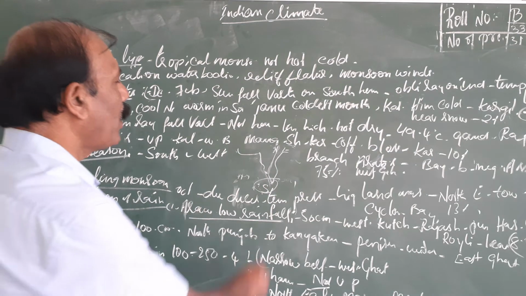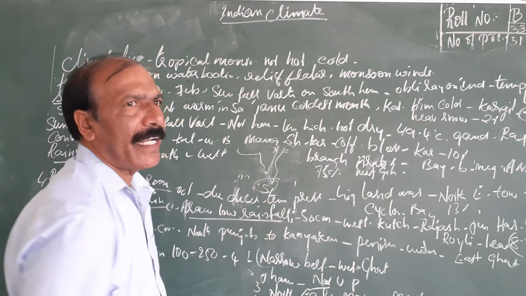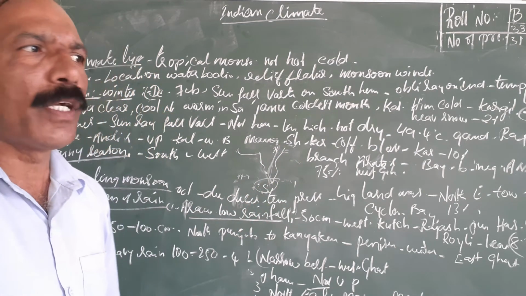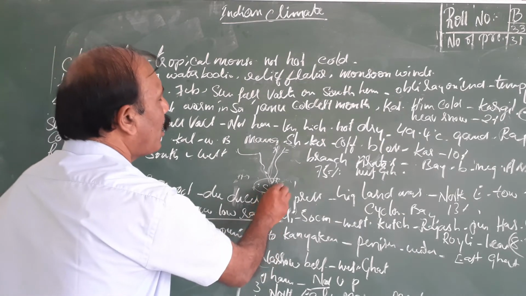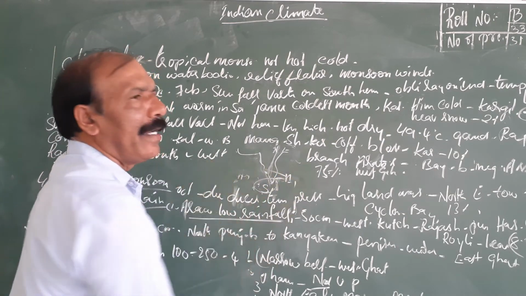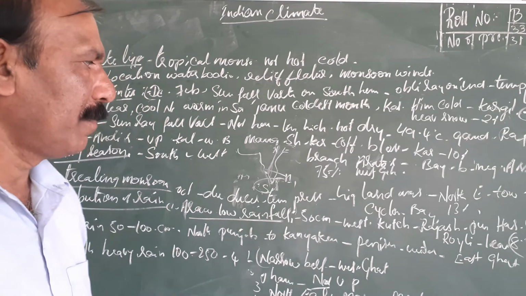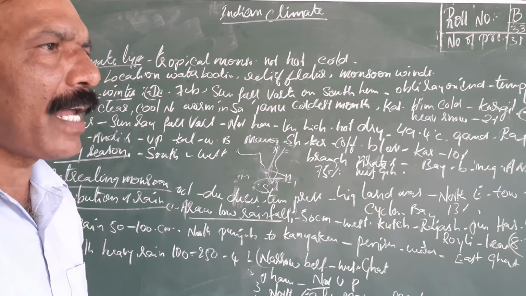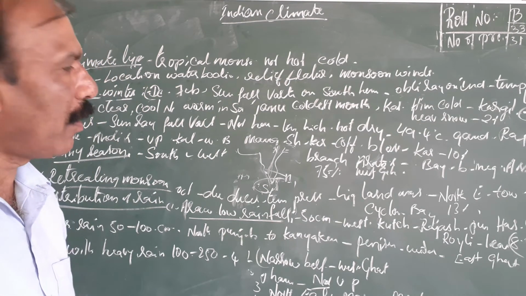So automatically during that time, the cyclone effect takes place in the Bay of Bengal. Because of that, Tamil Nadu and Andhra Pradesh will get rainfall due to the cyclone effect. Nearly 13% of rainfall occurs. Sometimes Karnataka also gets rainfall.